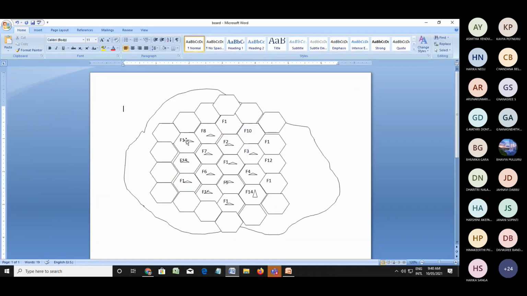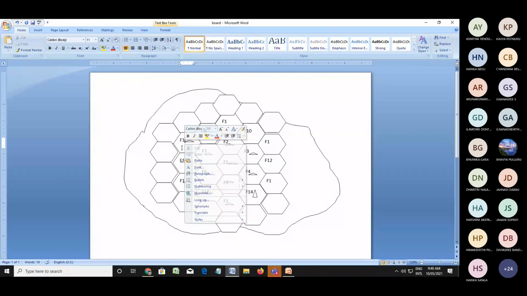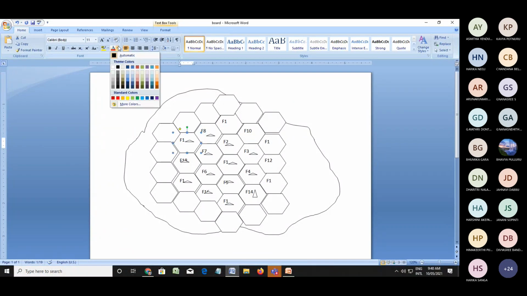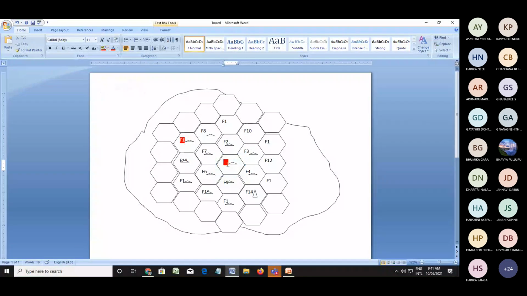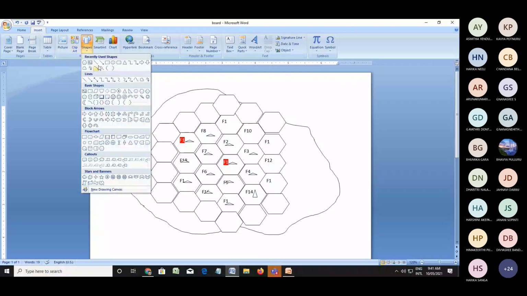See this one. This is F1. These two cells have the same frequency, and these are called co-channels.